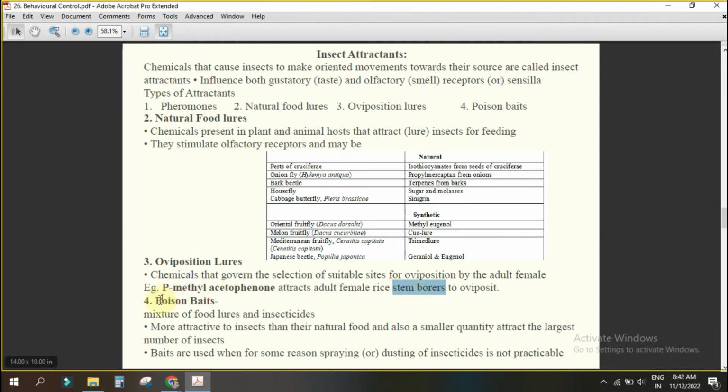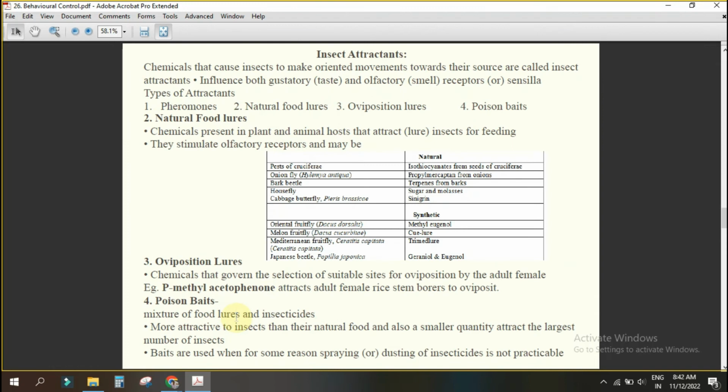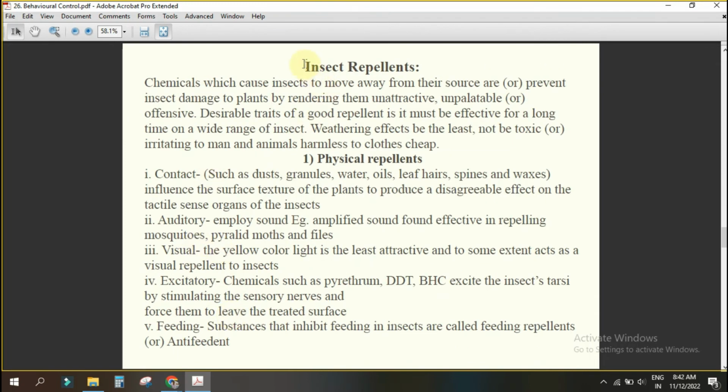Okay. Next is what are poison baits. These things we have discussed so many times. Yes or no? One insecticide will be there, one carrier will be there, one attractant will be there. No need to tell again. Understanding? Okay. Next one is insect repellent.